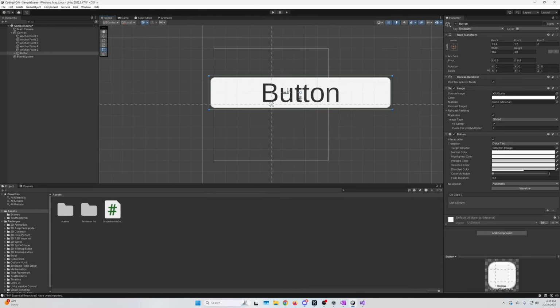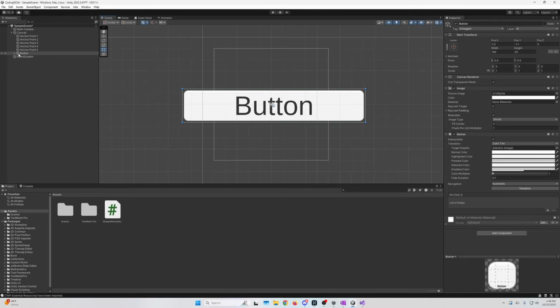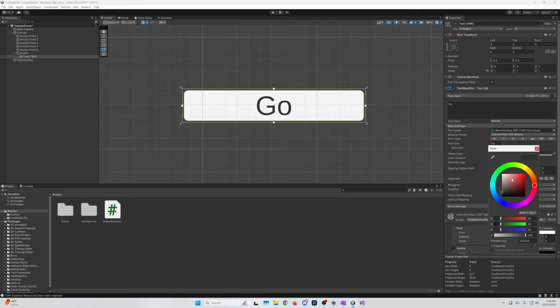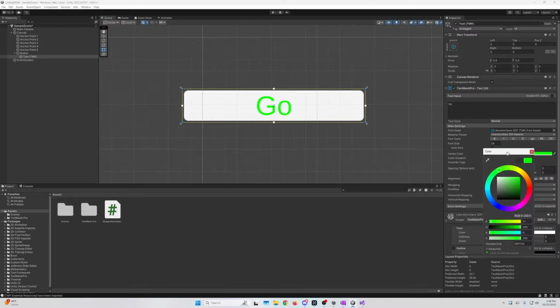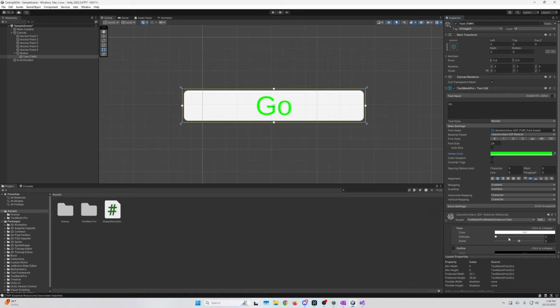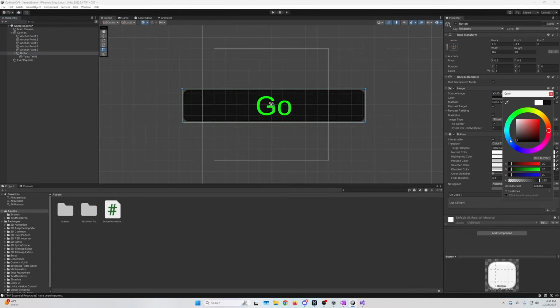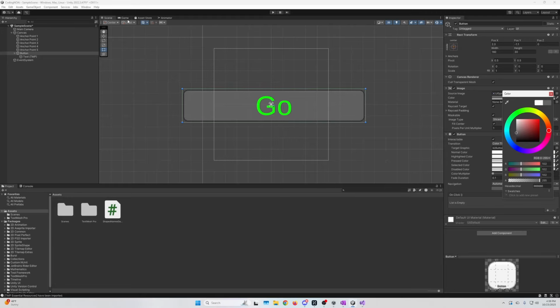So we got the button. Let's drop down. You see this text TMP. We're going to change the word button to go. We could make the text green. Let's do that. Boom, it's green. Let's make the background black, or at least darker. Click on the button. That looks fine. Boom. What does our game look like?